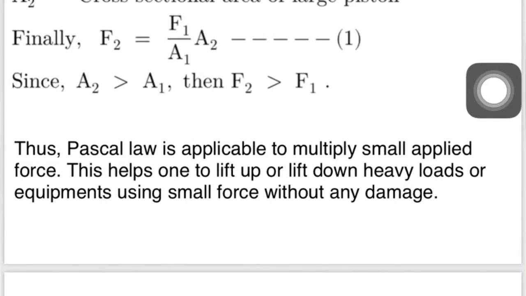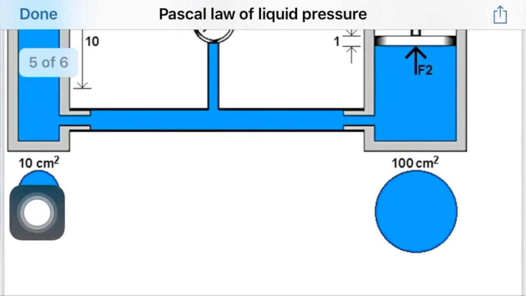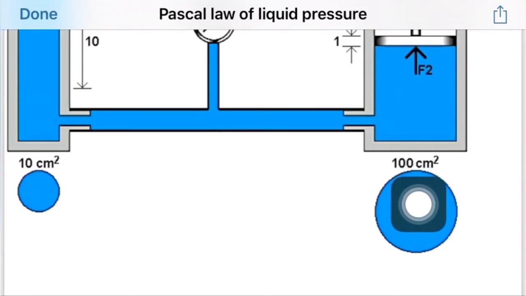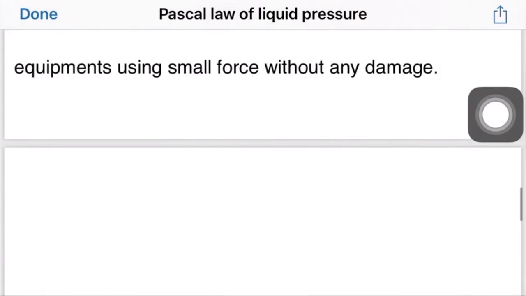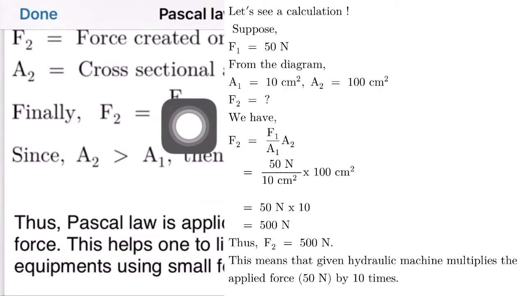For example, from this figure, area A1 is 10 centimeter square and area A2 is 100 centimeter square. Let's calculate the force here. Suppose F1 is 50 Newton.